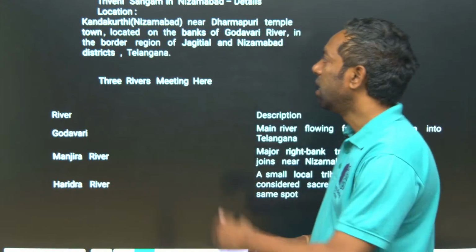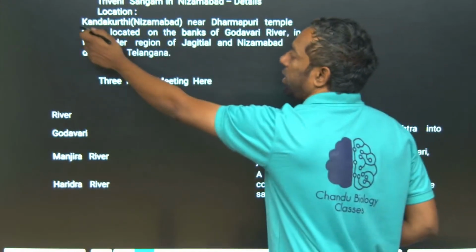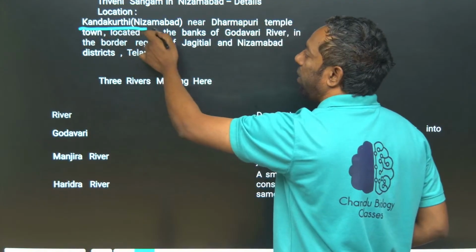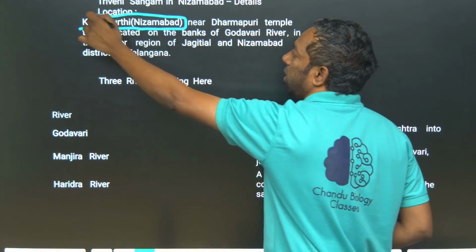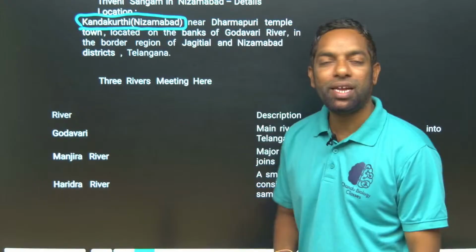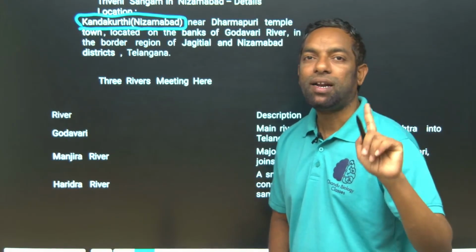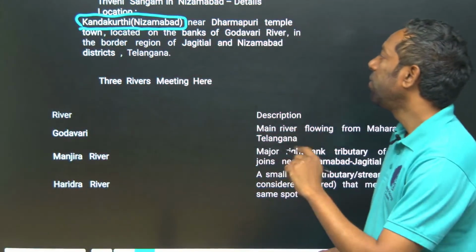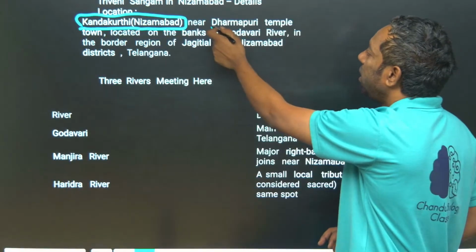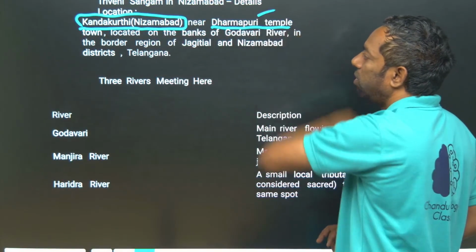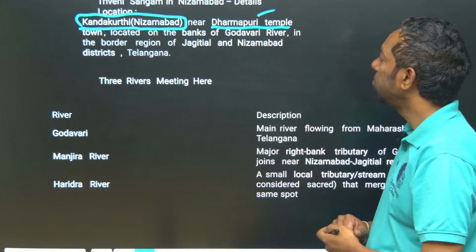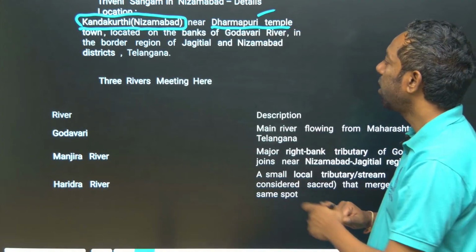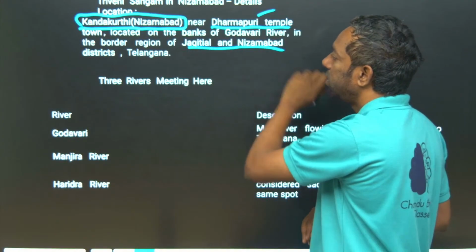And first, Kandakurti in Nizamabad, the Triveni Sangamam at Kandakurti, Nizamabad, is important from the exam point of view. There is a Dharmapuri temple, and Pushkaram takes place on this bank of the Godavari River, in Jagityal, Nizamabad district itself.